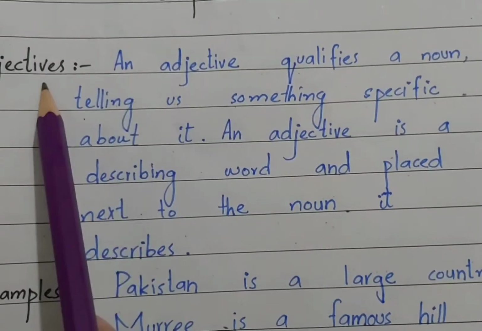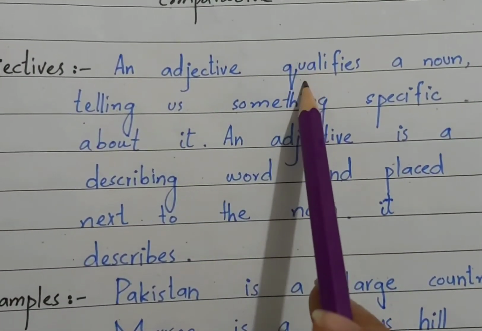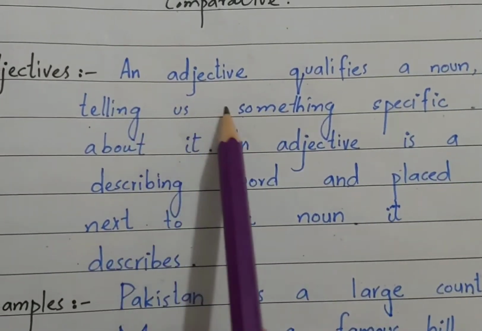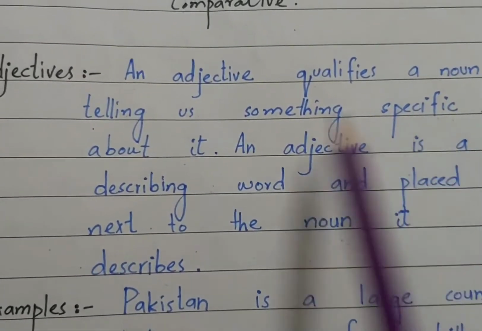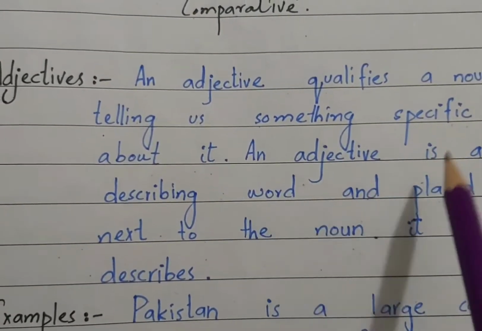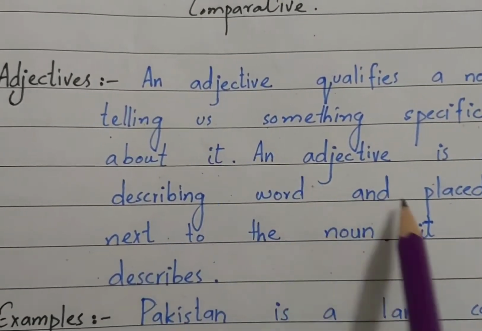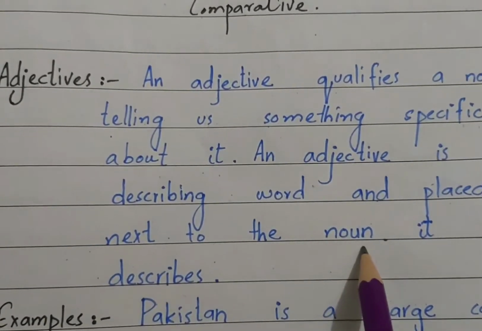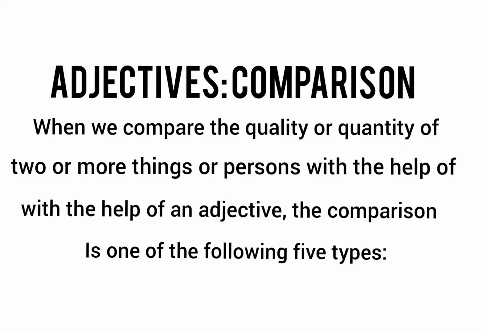What was an adjective? An adjective qualifies a noun, telling us something specific about it. An adjective is a describing word and is placed next to the noun it describes. So what is an adjective? It is something which tells us about the quality or quantity of something. Okay, so if we talk about the comparison of adjectives, then it gives the